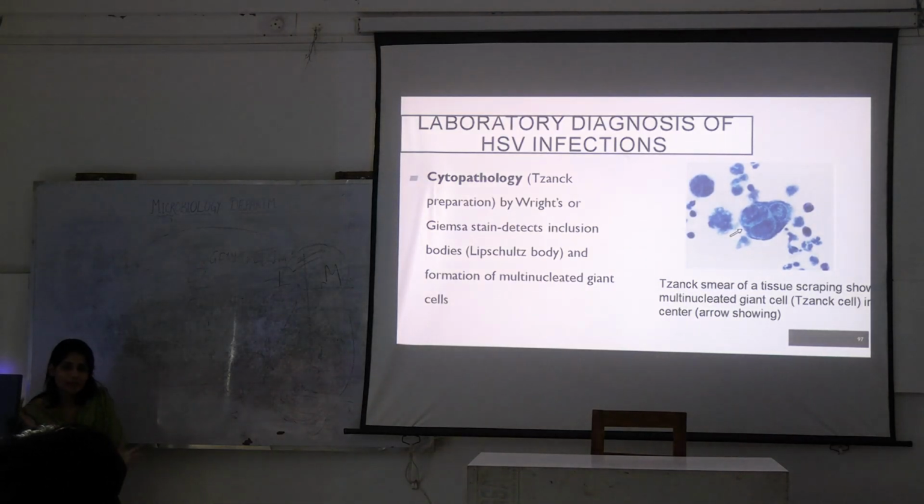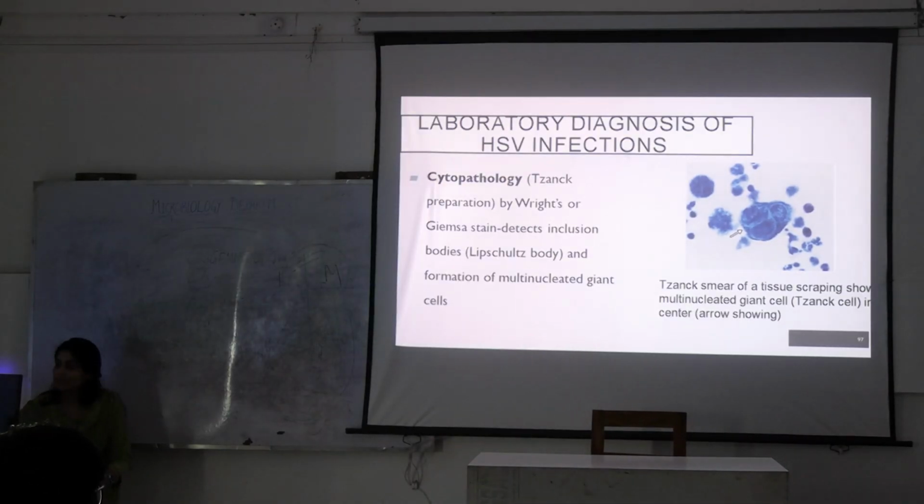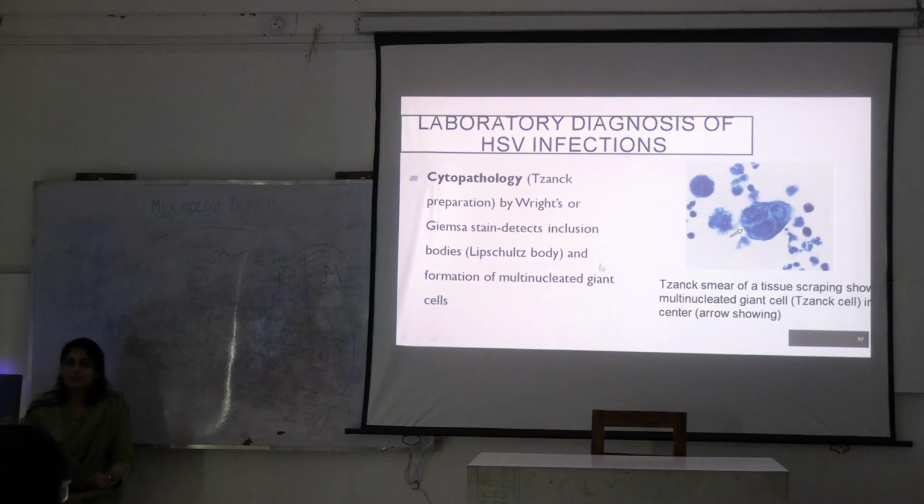RT-PCR itself is a big entity, a big automation method. How will you get that? You can see it on the screen. No, you will perform a Tzanck smear in this case, or you can perform any stain to see what kind of bodies. Inclusion bodies. Inclusion bodies are aggregates of ribosomes and certain proteins that the virus leaves as a mark after causing any pathology in the body. So what are you observing here? Multinucleated giant cell bodies. Okay, you perform a Tzanck smear here.